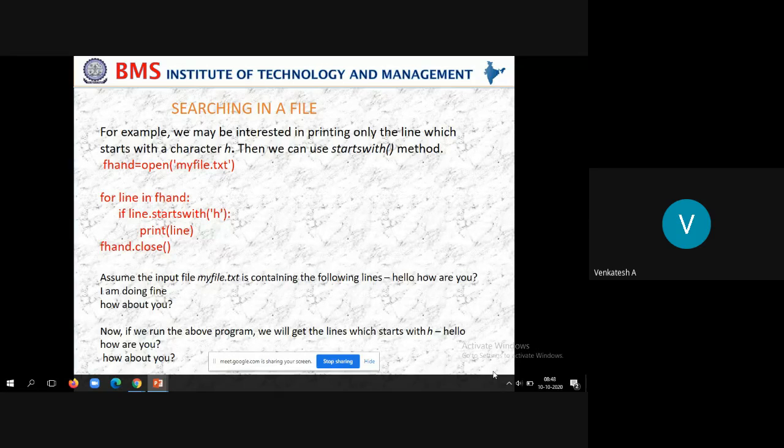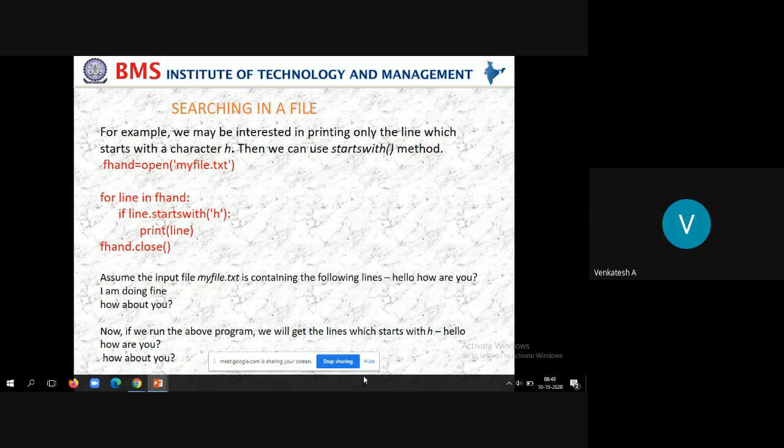Say for example, you have a file by name myfile.txt. Then how to search in it? For example, we may be interested in printing only the line which starts with the character H. That means we are doing some pattern match. In that file I am interested in identifying only those lines that start with the character H.